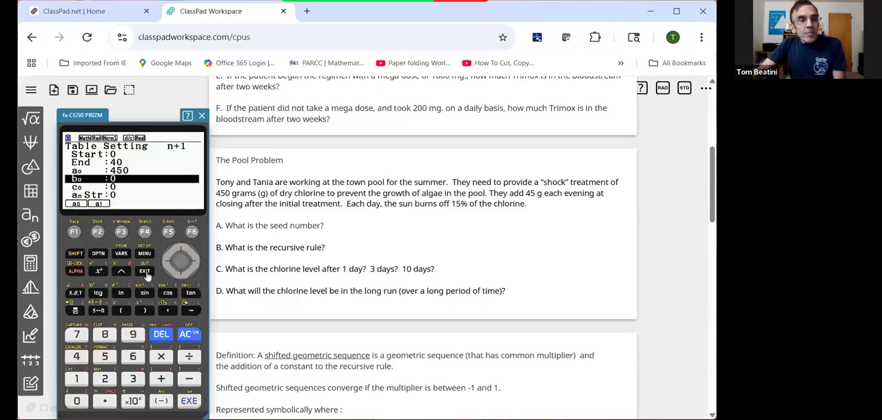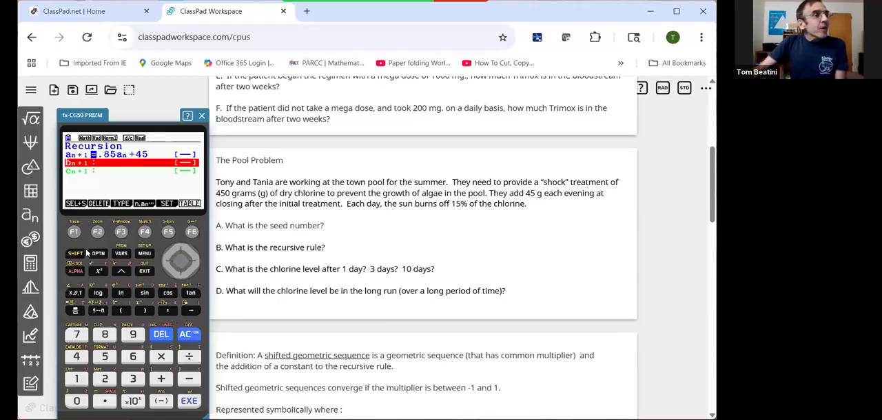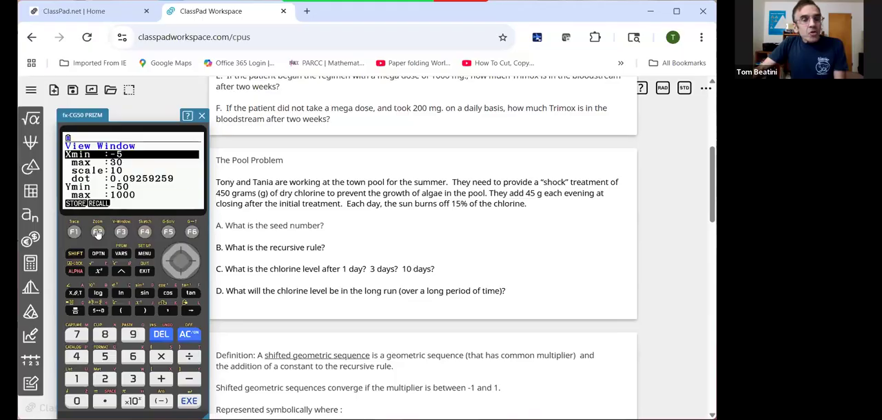So we got everything set in our table. I also want to take a look at the graph of this. So I'm going to pull up my second window, which, as you can see, goes from -5 to 50 and -50 to 500. I like to go a little bit below and a little bit above the max value and the x-axis so we can see everything.